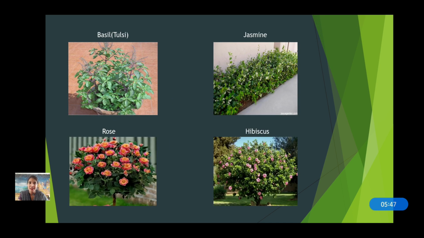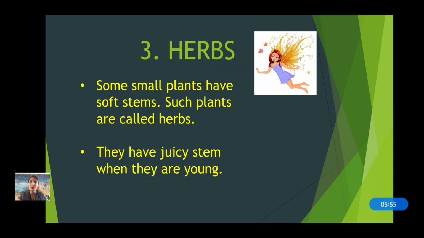Basil means tulsi, jasmine, rose, and hibiscus. These are the examples of shrubs. Now third one, herbs. Now what are herbs? Some small plants have soft stems. Such plants are called herbs.